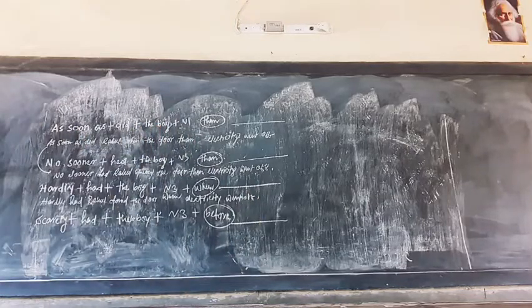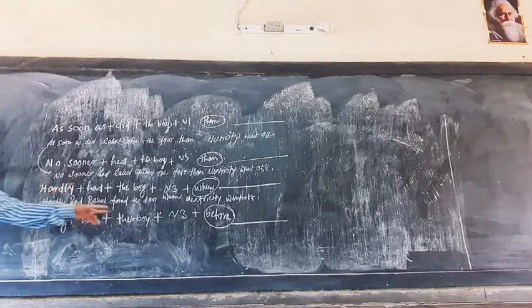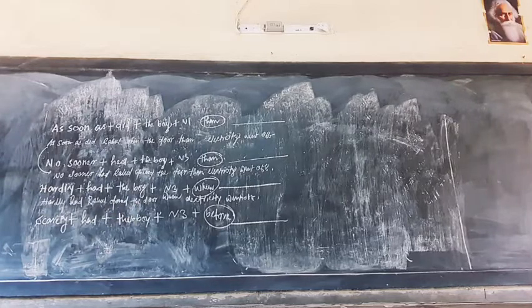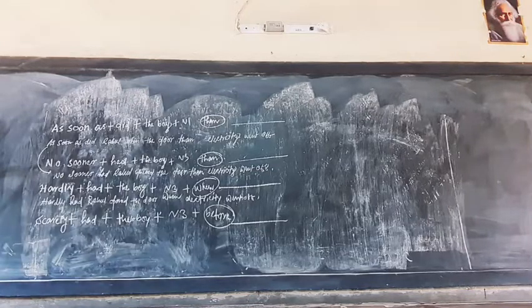So either the electricity went off, or it was a power cut. Okay? Electricity went off. This one I think is very easy, you can write. Only what you have to do, sometimes had is to be replaced with did, sometimes than to be replaced with when and before. This one is fixed: scarcely had Rahul opened the door before the electricity went off. Very good.